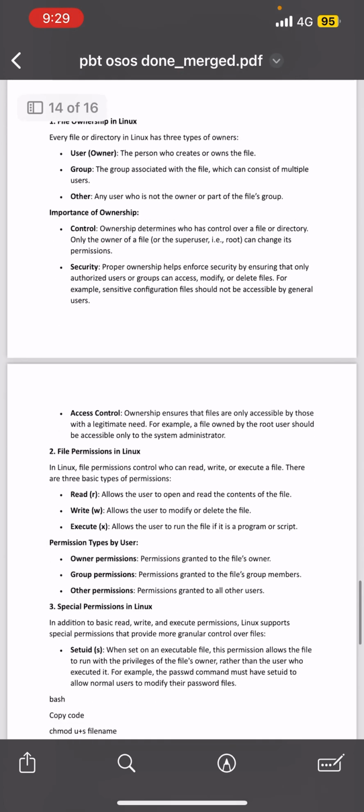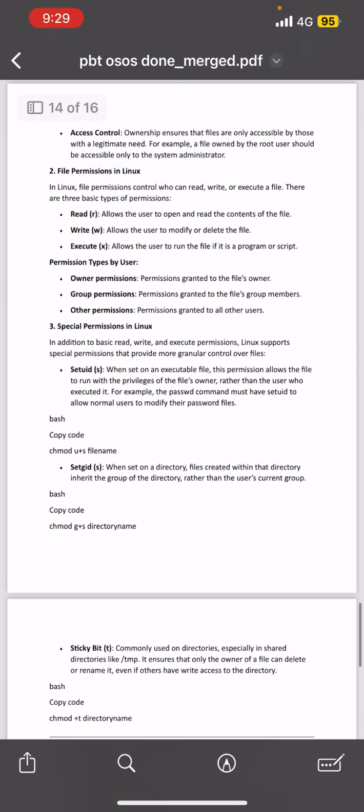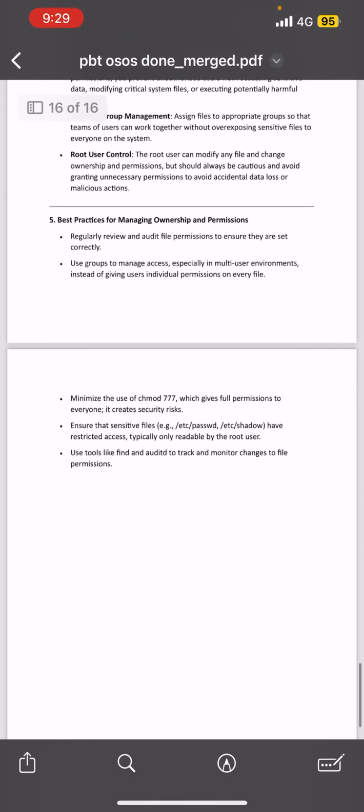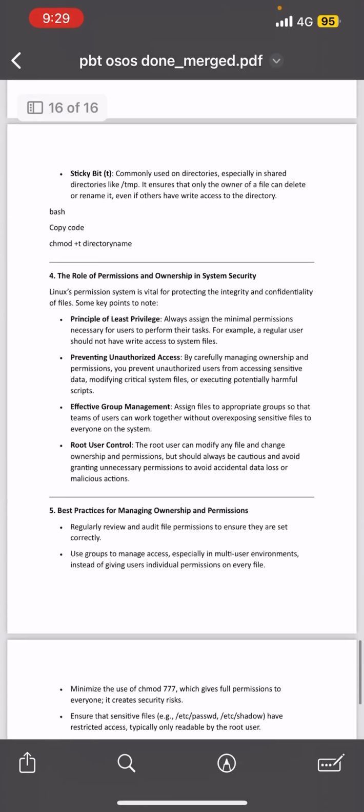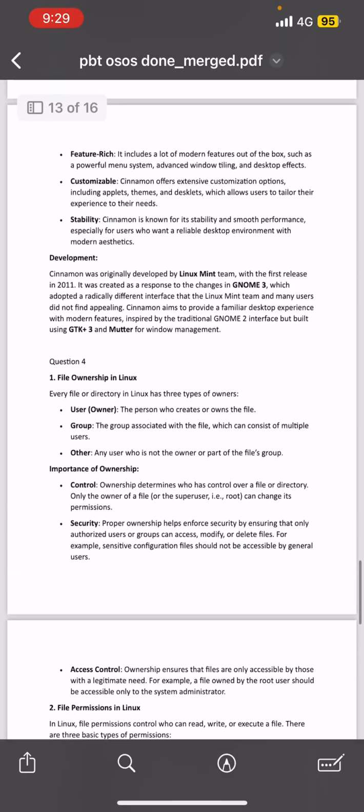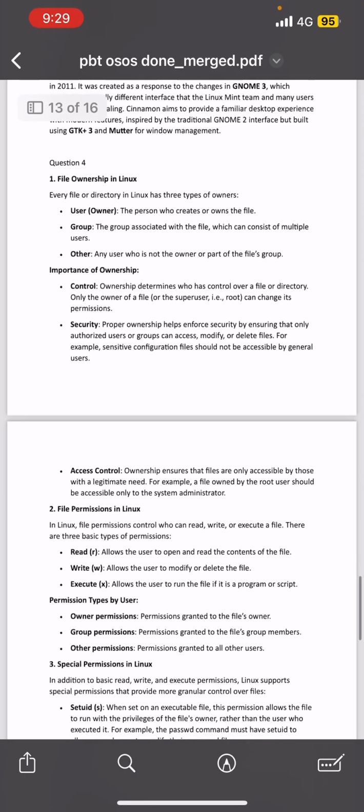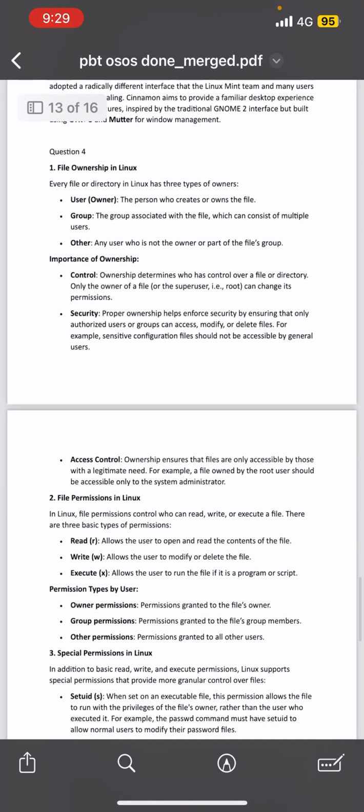So, done with question 3, let's go to question 4. There are how many of these? 5. There are 5 points for question 4, so let's go straight forward. The first one is file ownership in Linux. Every file and directory in Linux has 3 types of owners: user, group, and other.